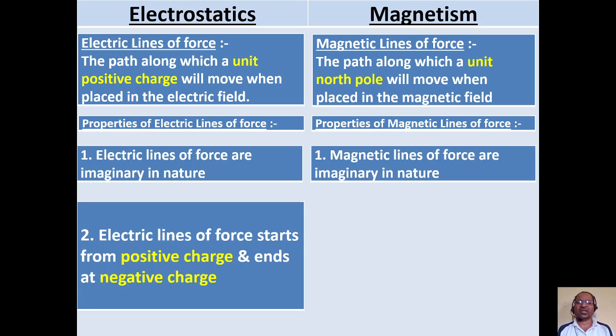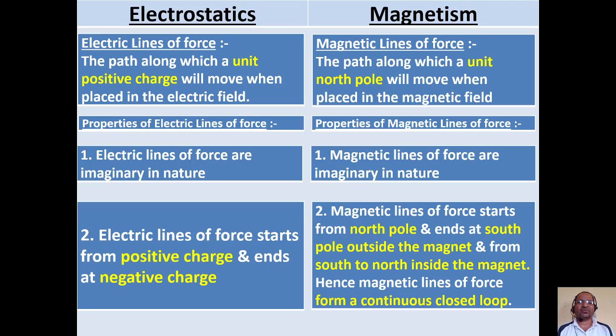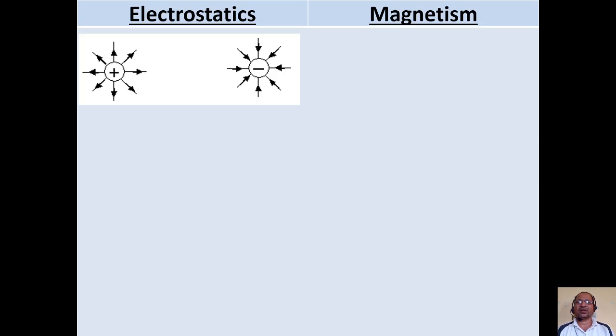Electric lines of force start from positive charge and end at negative charge. In magnetism, we say that magnetic lines of force start from the north pole and end at the south pole, but only outside the magnet. Inside the magnet, magnetic lines of force start from the south pole and end at the north pole. And that's why we say that magnetic lines of force form a closed continuous loop. We can show in the figure here.